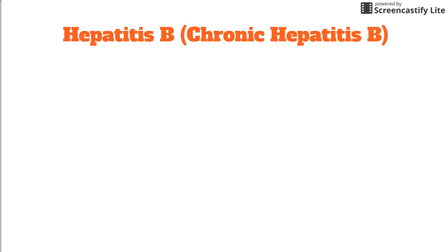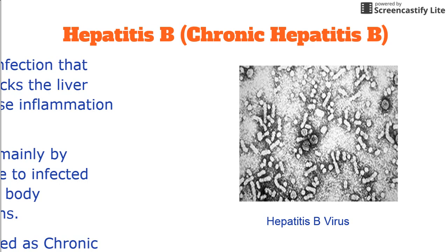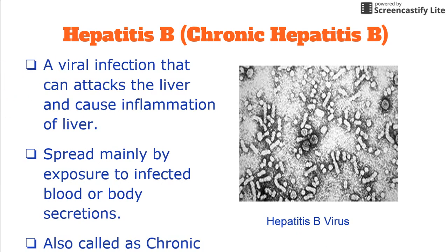Now, what is hepatitis B? Hepatitis B is an infectious disease caused by the hepatitis B virus, which affects the liver, spread mainly by exposure to infected blood or body secretions, also called chronic hepatitis B. Worldwide, over 350 million people are chronically infected with the hepatitis B virus.